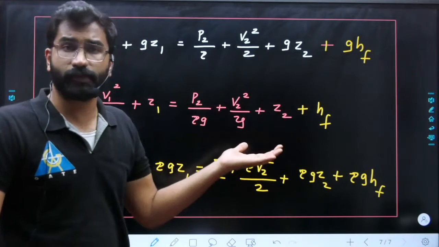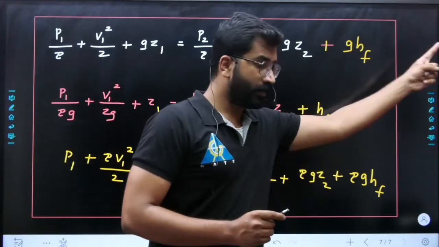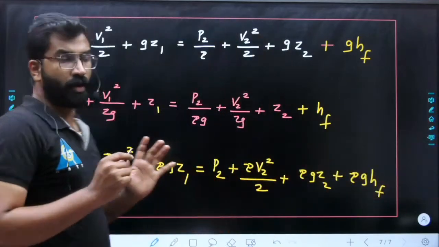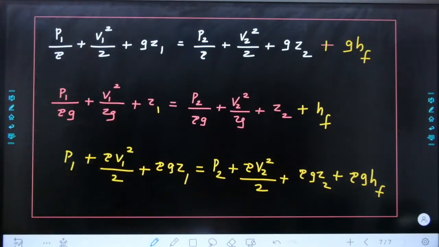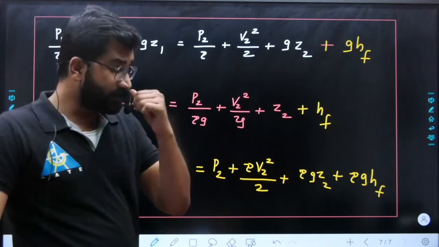Right now we are only considering frictional losses, but there can be other losses too, right? All the other losses, all the minor losses, we will add on the right hand side. So this is our Bernoulli equation. A Bernoulli equation based question can come in BARC. A Bernoulli equation based question has come previously.